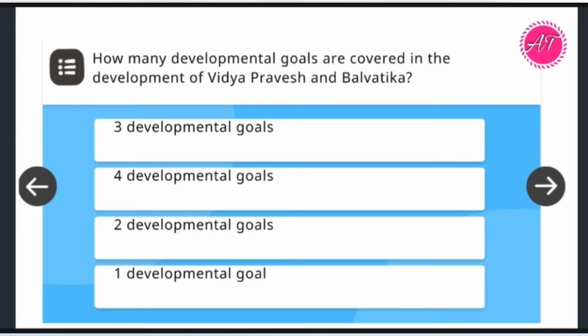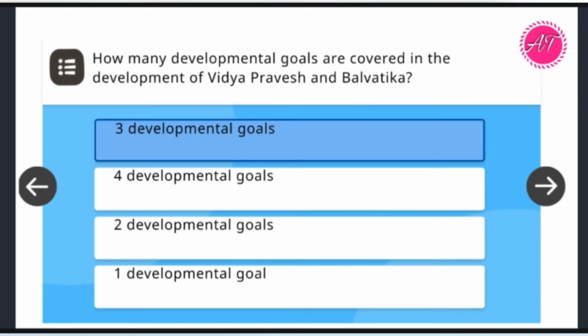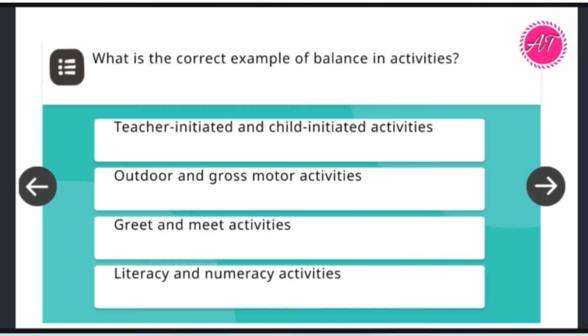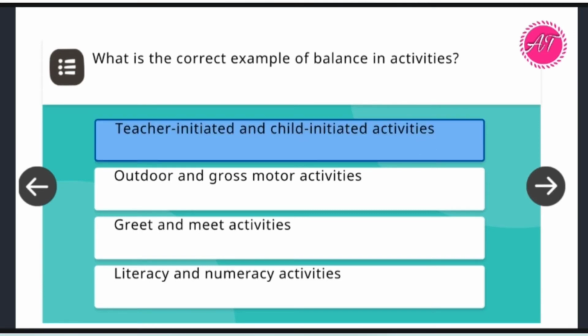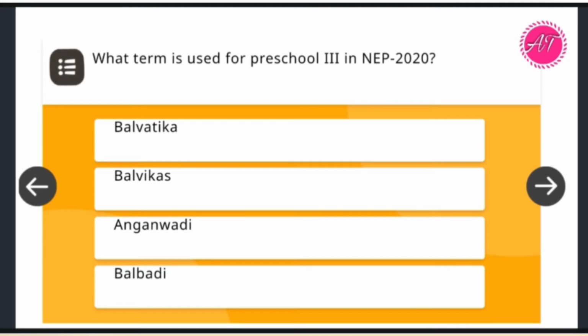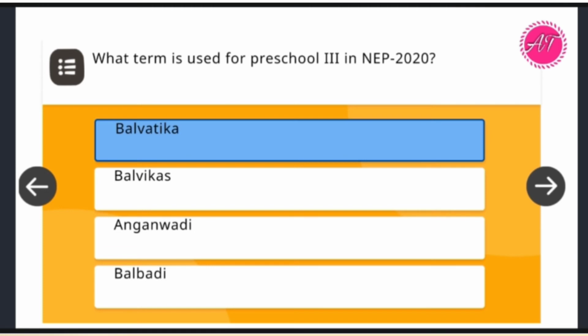Next, how many developmental goals are covered in the development of Vidya Pravesh and Balvatika? So the answer will be 3 developmental goals. You can click on 3 developmental goals. Next quiz. What is the correct example of balance in activities? So the answer is teacher-initiated and child-initiated activities. Next, what term is used for preschool third in NEP 2020? So the answer will be Balvatika.